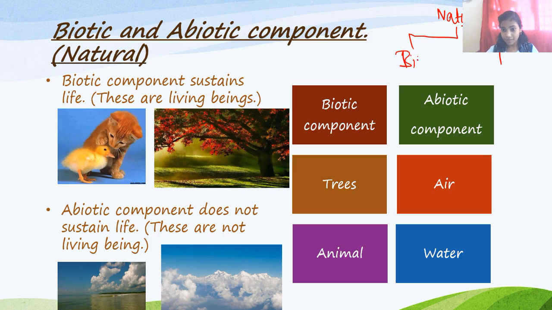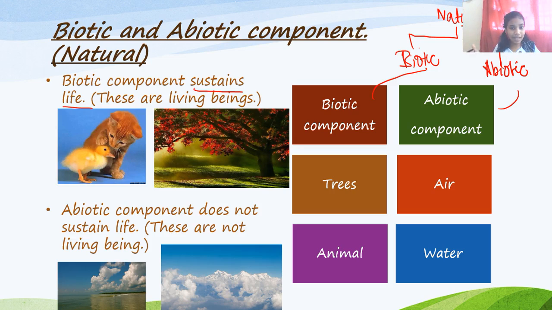First is biotic and second is abiotic. Okay, biotic and abiotic. So what is a biotic component? Biotic component sustains life. What is sustaining life? What is life? Biotic component sustains life. This is the easiest definition you will get.